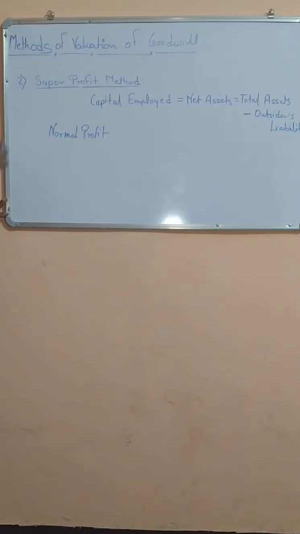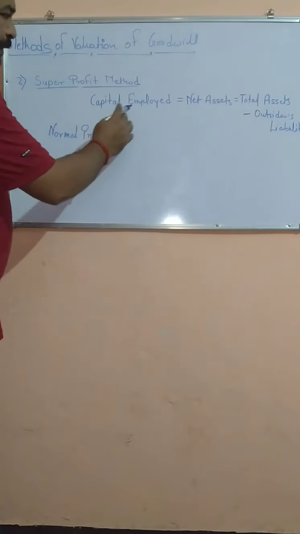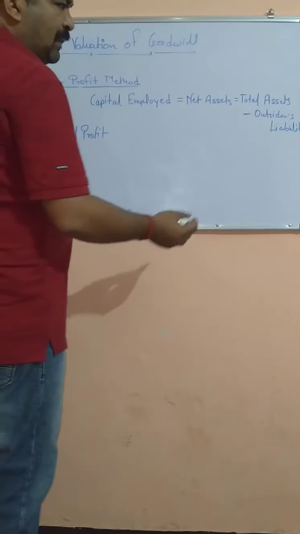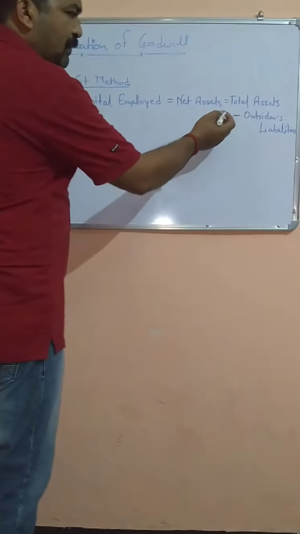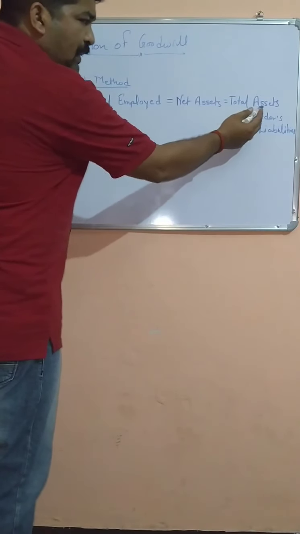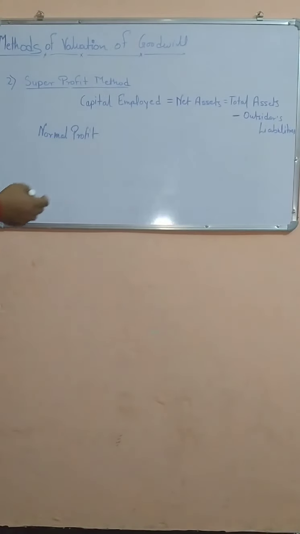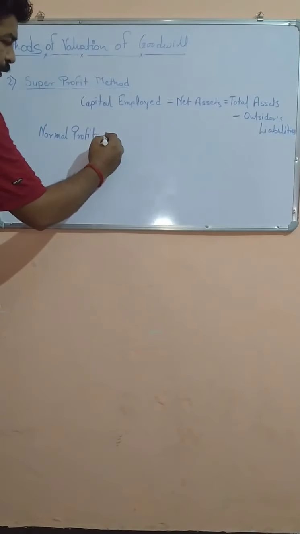So the second method is the super profit method. For this, first we have to calculate the capital employed. Capital employed is the value of net assets, and we can calculate this by the formula of total assets minus outsiders' liability. Why is this required? This is required to find out the normal profit. How will you calculate the normal profit?